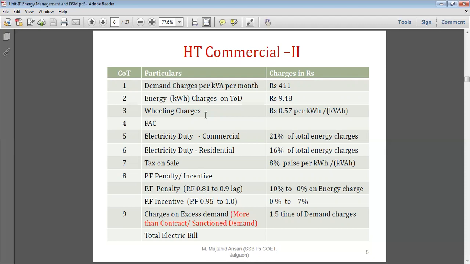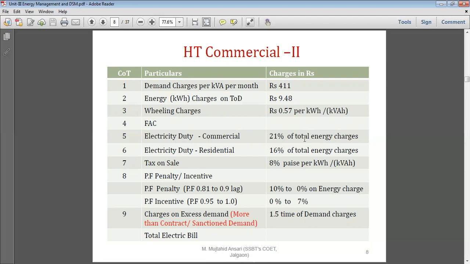It is for the 11 kV. No doubt, if you are going to consume the energy at a 33 kV or 132 kV transmission line, you have a substation of 132 kV or 33 kV, the rate of billing charges is again smaller than 57 paise per kWh. FAC nowadays is 0.